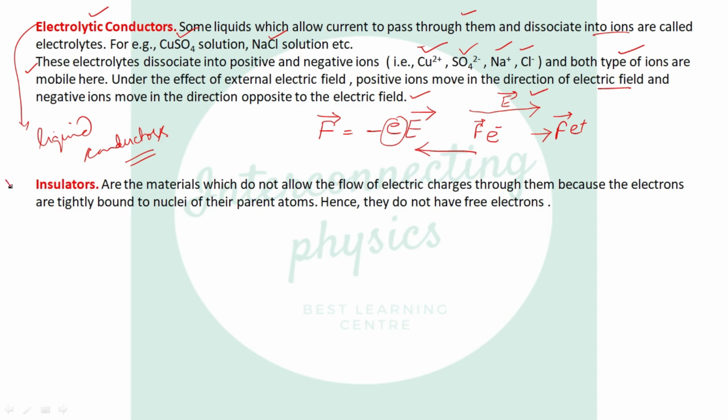Now, what are insulators? Insulators are just opposite to conductors. They are materials which do not allow the flow of electric charges through them because the electrons are tightly bound to the nuclei and are not free to move. So, insulators don't have free electrons. They have electrons, but they are bound to the nuclei of their parent atoms. So, insulators don't allow the flow of electric charges through them.